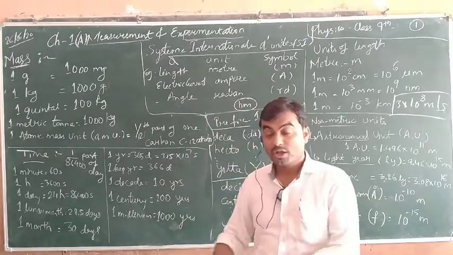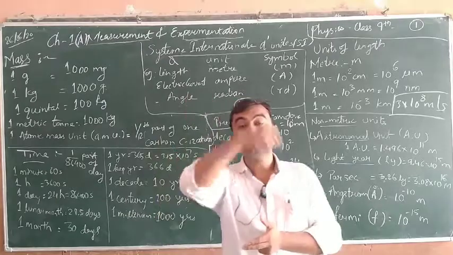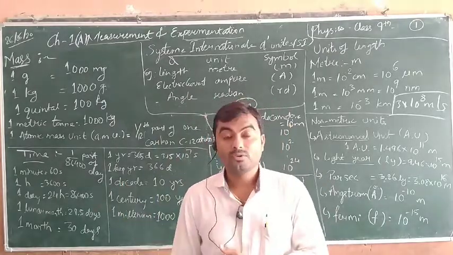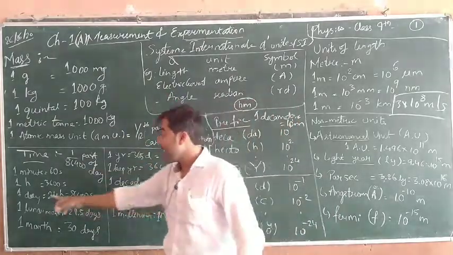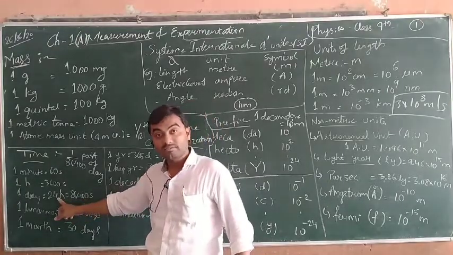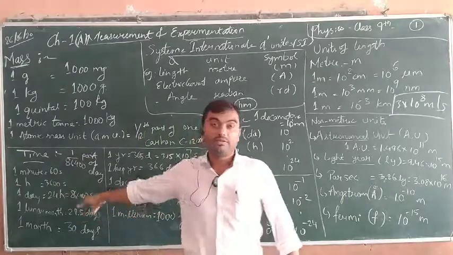As we are in the age of 2020, 2020 denotes 2000 is the millennium and 20 is the decade. So as you can see how time is being measured. In one day we have 86,400 seconds, that is 24 hours, and 24 hours we can convert in seconds, it will give the same value.